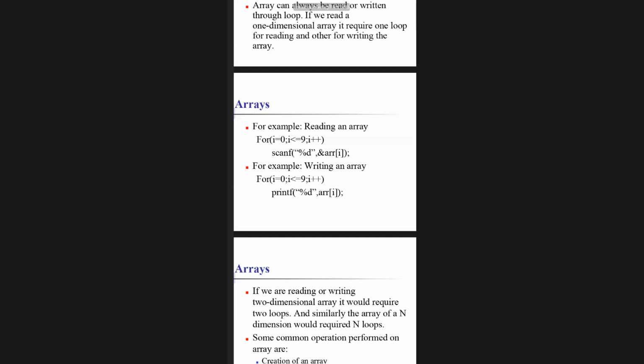In the same way, whatever 10-element array I have declared, it takes those 10 variables and displays them on your screen. That's it. This is the smallest example of an array that we have framed and put into this.